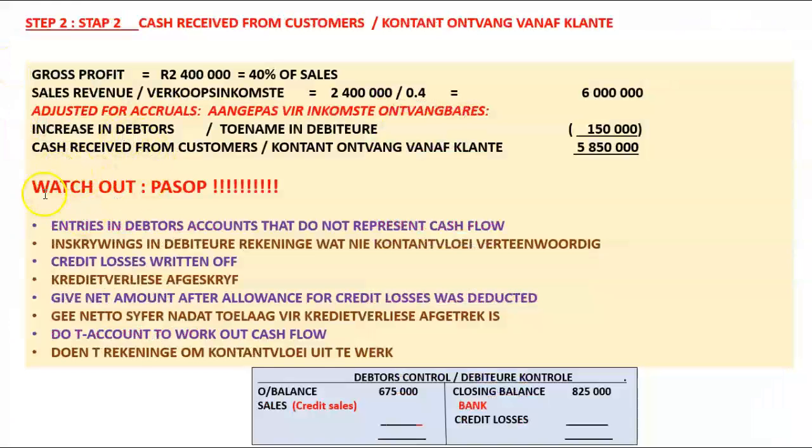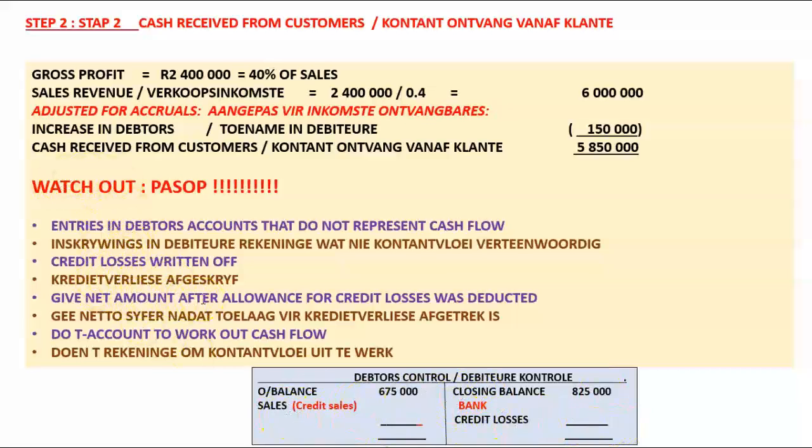Just coming back here, I've actually dotted down a number of things that you should watch out for. Watch out for entries in debtors accounts that do not represent a cash flow, such as credit losses written off. Then you have to make an adjustment, and then I would suggest that you use a T account. Closing balance, opening balance, credit sales, bank, credit losses written off.